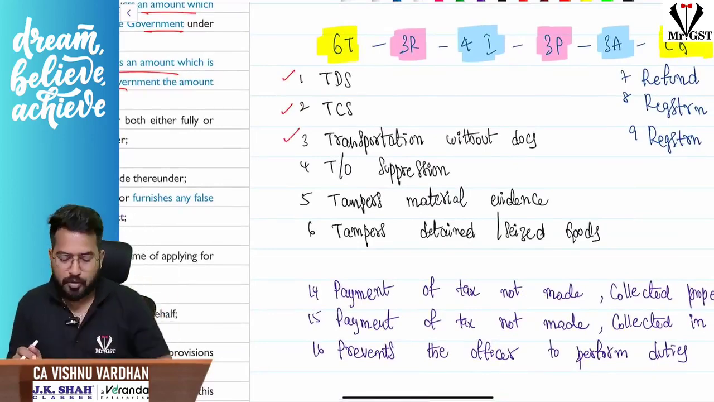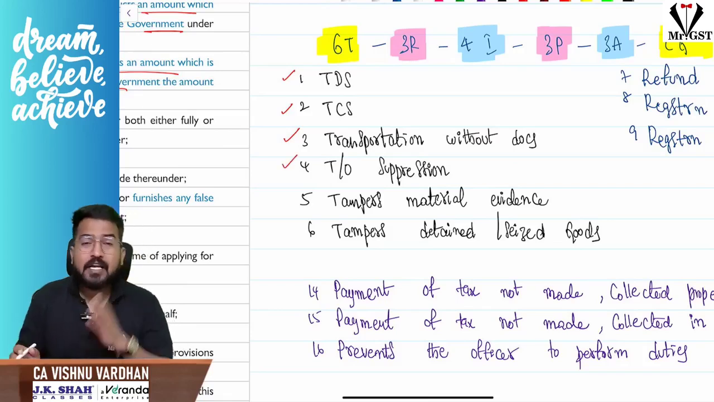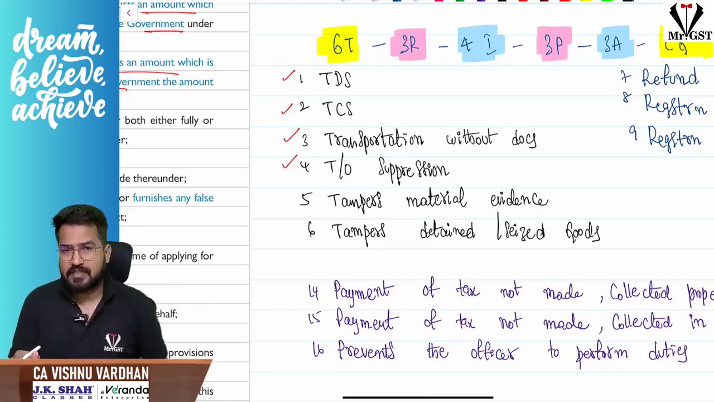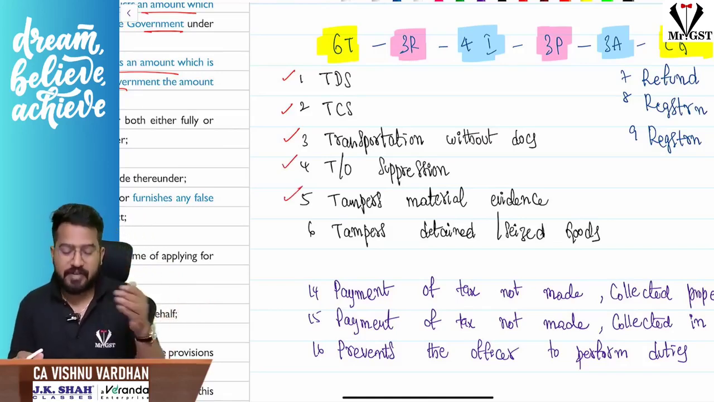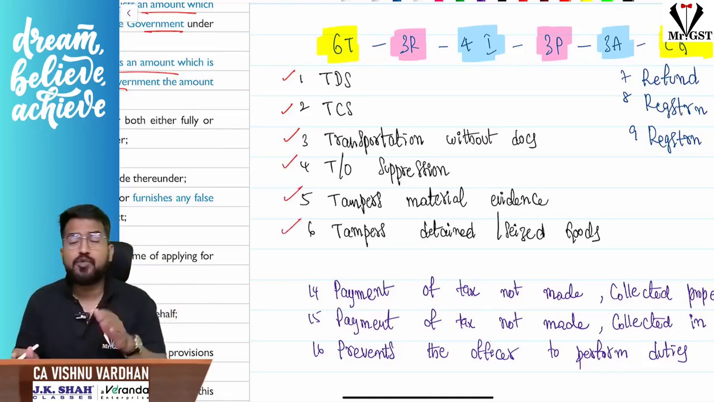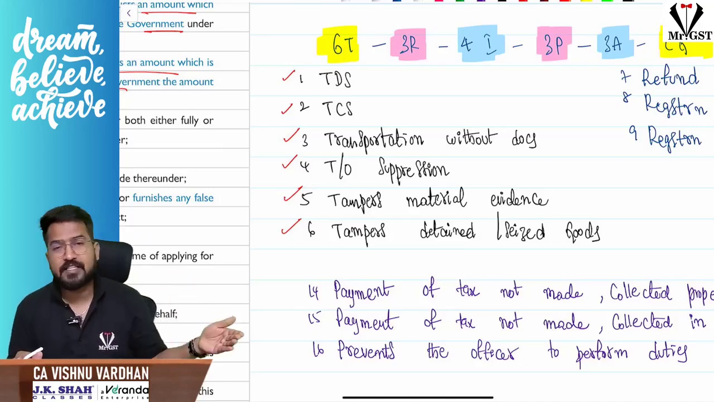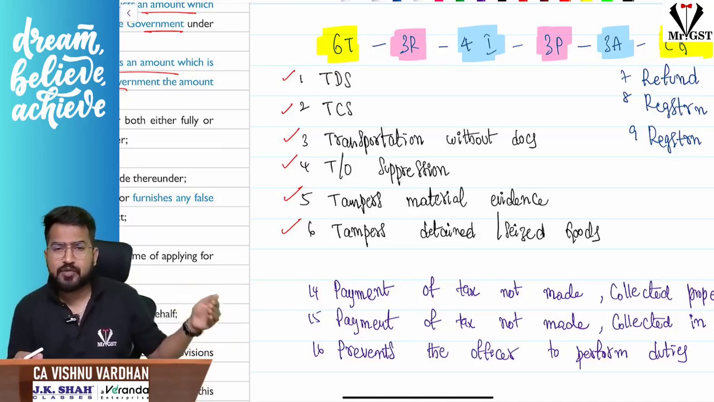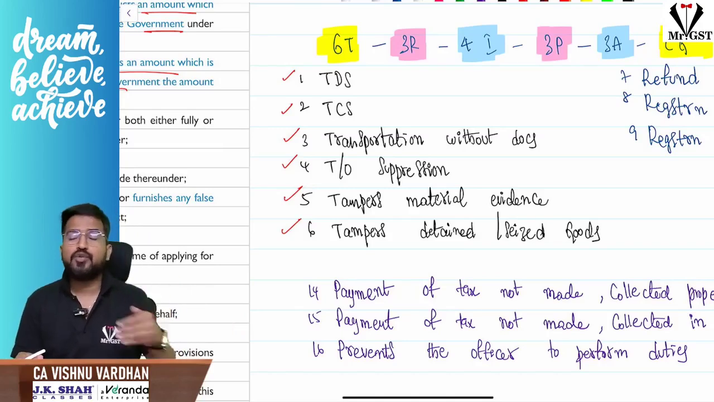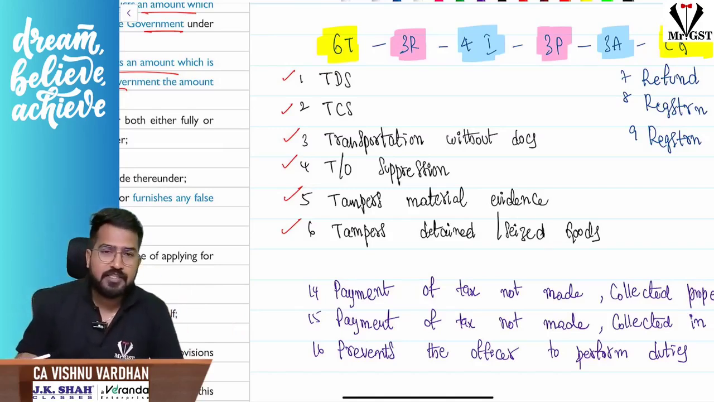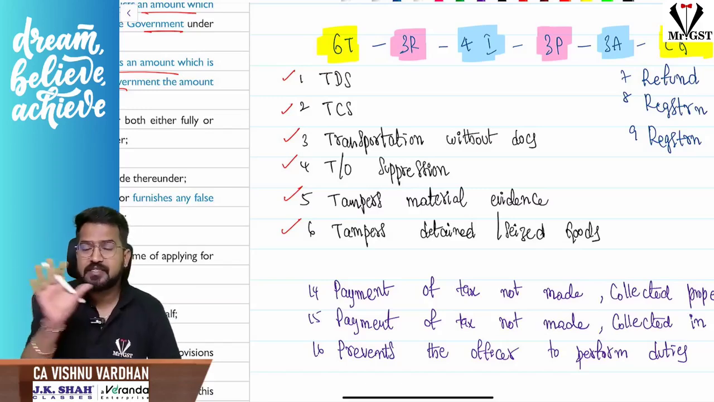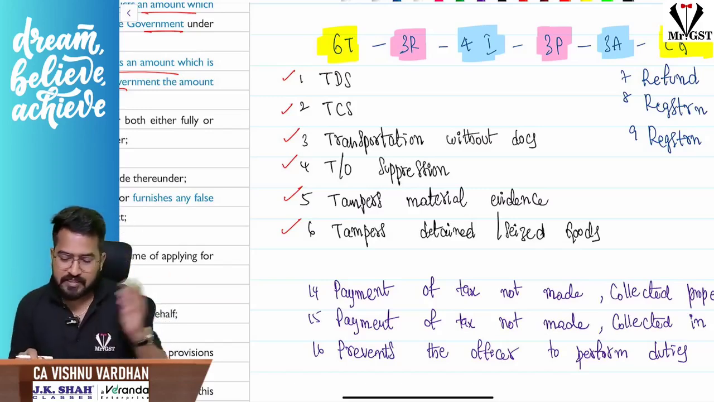Next, transporting the goods without proper documents. Transportation of goods without proper documents. Your turnover is being suppressed to evade taxes. This offense you are doing. Or you are tampering any material evidences to evade the taxes, or you are tampering any goods which are detained or seized or attached. Okay, under GST law, any goods which are detained or seized or attached, those goods you are tampering. So tampering the material evidence, tampering the detained or seized goods or attached goods also. These are the 6 offenses, 6 T's. Okay, these are 6 offenses.